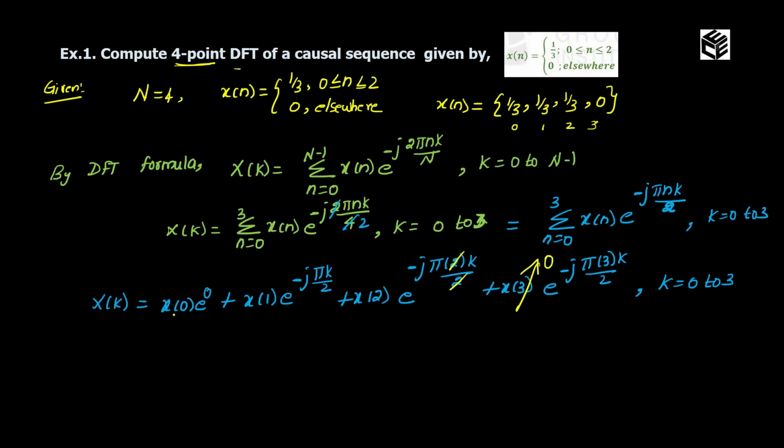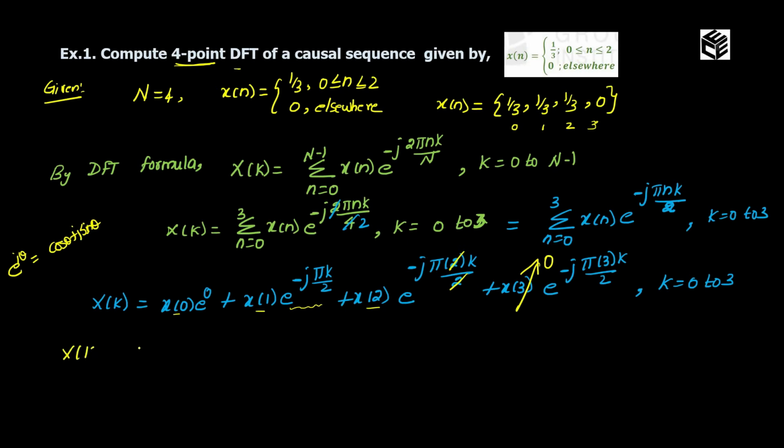Now I am going to substitute the values of x of 0, x of 1 and x of 2, and also expand this exponential formula. We know the formula e power j theta is equal to cos theta plus j sin theta, right? With the help of this formula, I am going to expand this exponential function and find the expression for x of k.